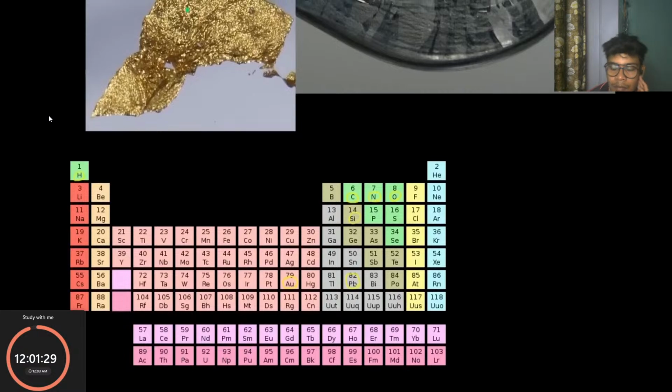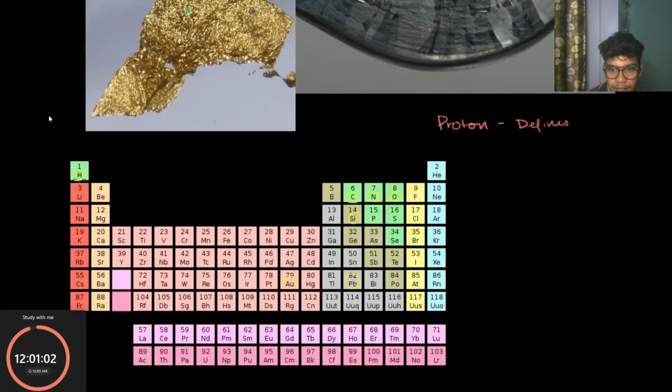So you have the proton here, which actually defines the element. The number of protons present in an atom's nucleus determines its identity and chemical behavior. We will talk about nucleus too. But this is what defines an element, determining its unique properties and interactions. If you look here, the periodic table is arranged by atomic number, and the atomic number is literally just the number of protons in the element.